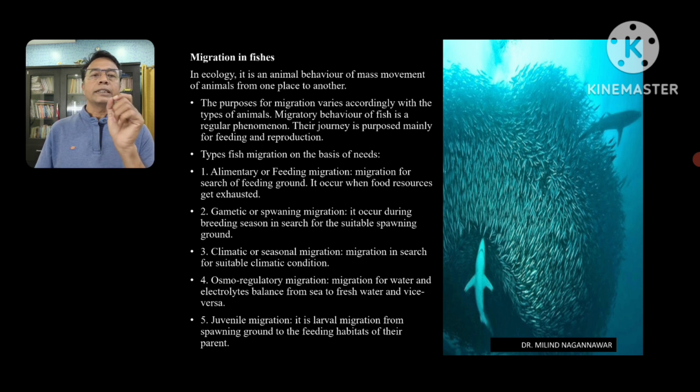The other one is the gametic or spawning migration. It occurs during a breeding season in search of a suitable ground for spawning or laying the eggs. Is it clear? During breeding season, there is a mass movement of the fishes to find a suitable place for laying the eggs or spawning. That is called the spawning migration or the gametic migration.